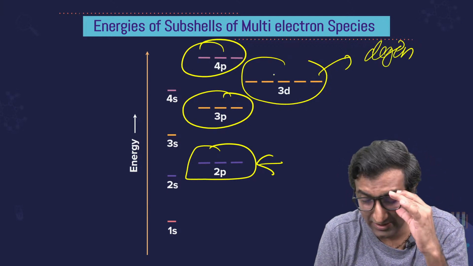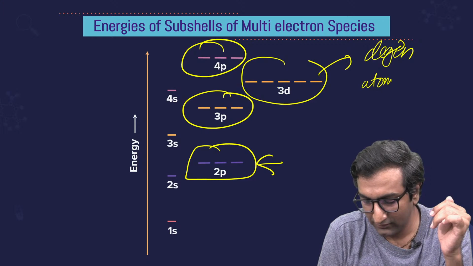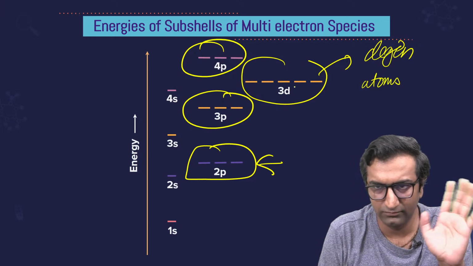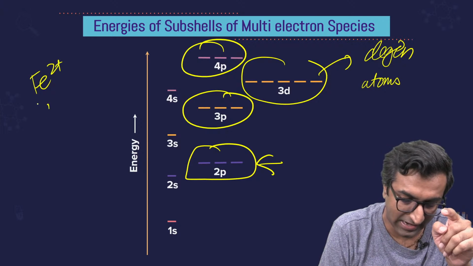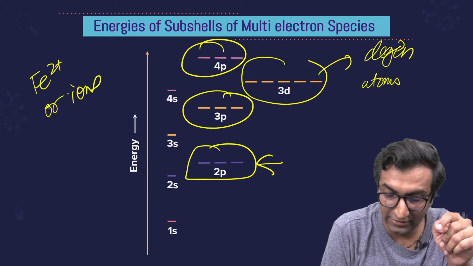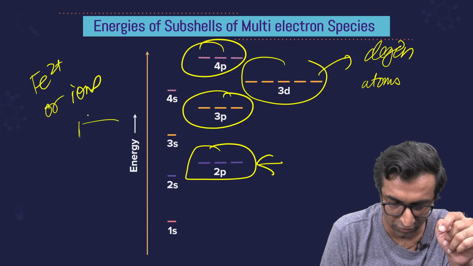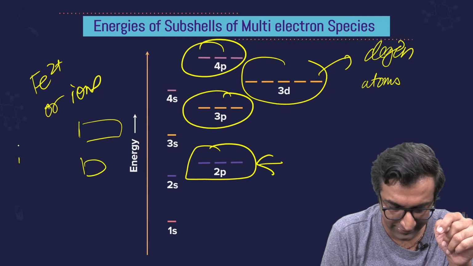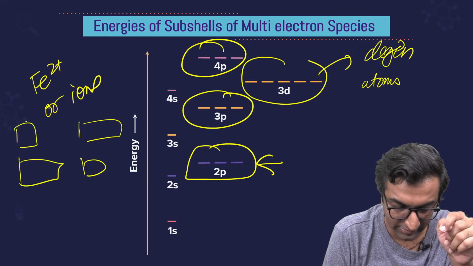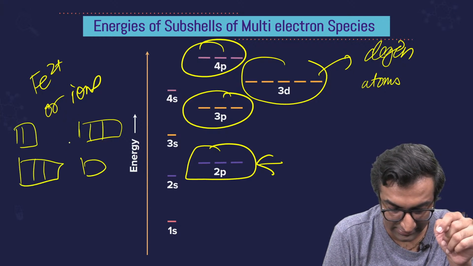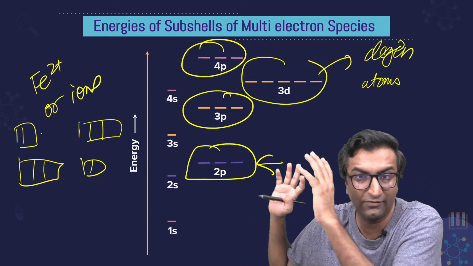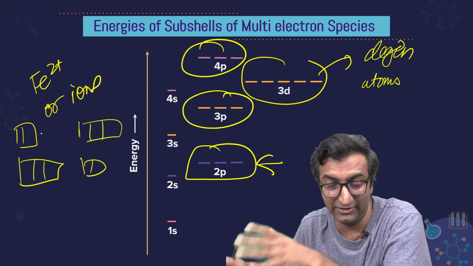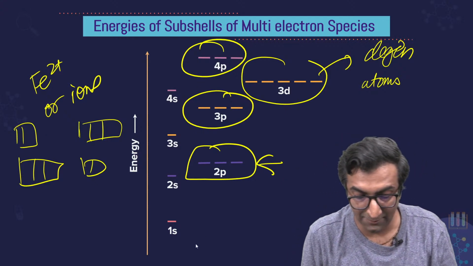3D is degenerate when you have atoms that are by themselves. If you have things like Fe2+ or ions, then 3D also splits into 2, depending on what you have, and that we'll do in coordination. I can't really talk about it right now. You can again go to my session and check that out. This splitting happens, it is called crystal field splitting, in coordination chemistry. 3D elements are crazy, so there's a splitting that happens there.